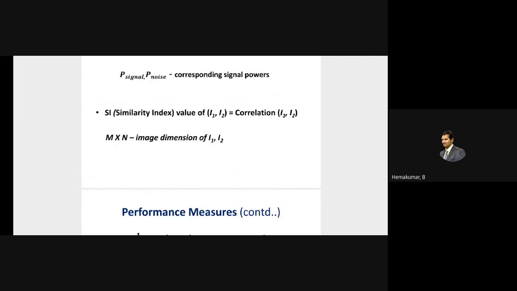Similarity index is nothing but a correlation of two images, I1 and I2. If I1 and I2 are the same, so I1 equals I2, then the correlation value becomes 1. If I1 and I2 are totally dissimilar, then it becomes 0. If they are somewhat equal, it occupies an intermediate value between 0 and 1.